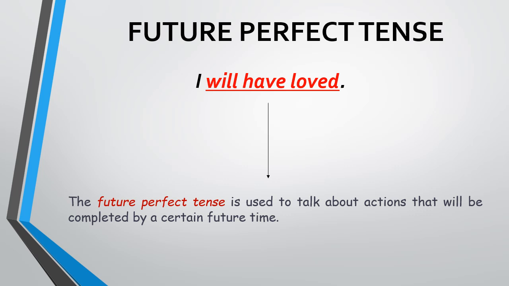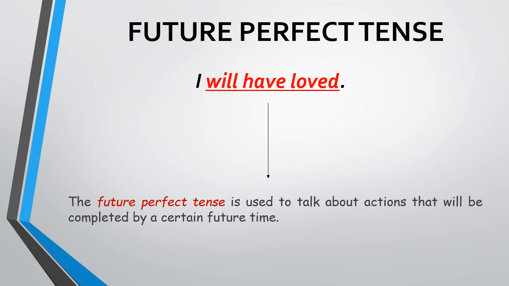Supposing that I know I'm going to have my lunch at 2 o'clock and I'll complete having it by 2:30. The action has not yet taken place, but I know that the action will begin at 2 o'clock and it will end at 2:30. So my sentence will be I will have completed my lunch by 2:30,